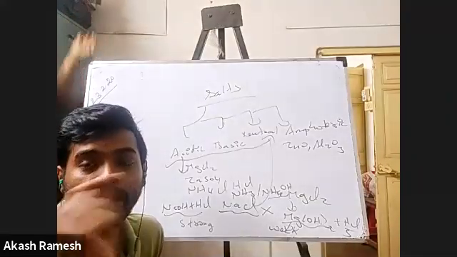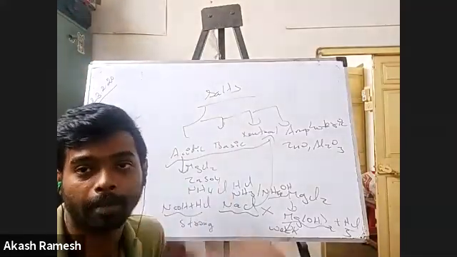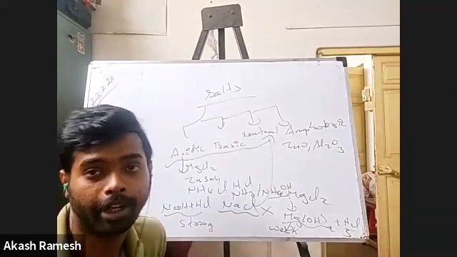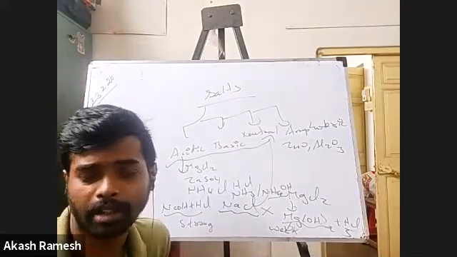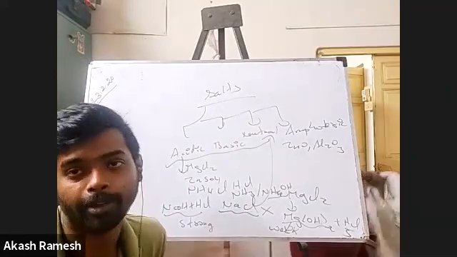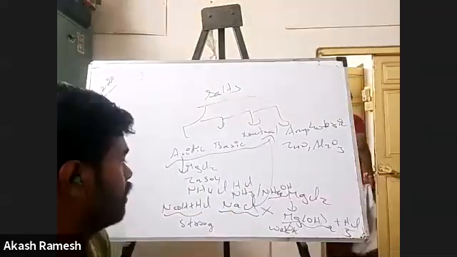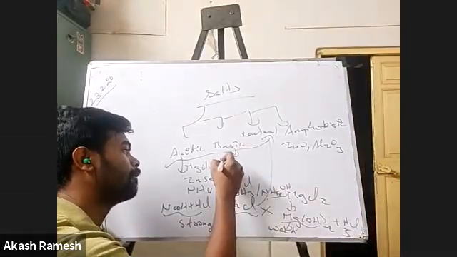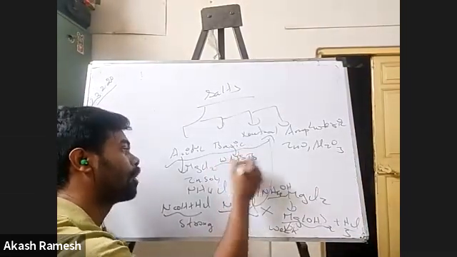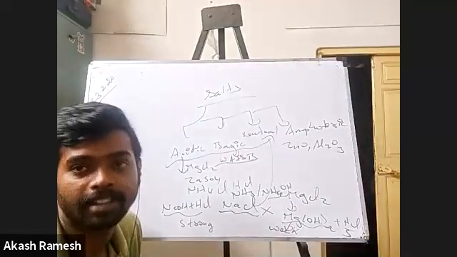So now we understand how to identify. They'll give you a salt and ask you to identify whether it's an acidic salt, a basic salt, a neutral salt or an amphoteric salt. You need to understand how to do it. It all depends on what base and what acid it comes from, except for amphoteric oxides. Okay, fine. Basic. So in this case, I have to add a weak acid and a strong base. Examples: sodium carbonate.